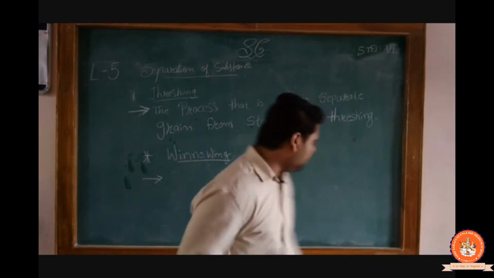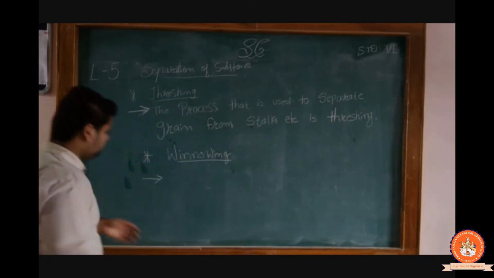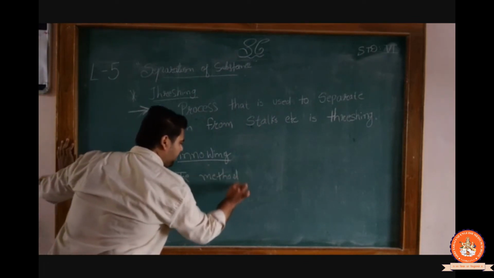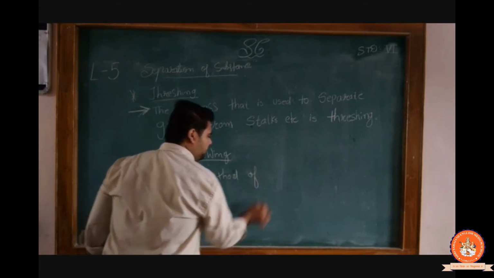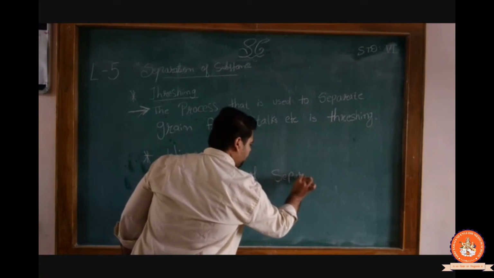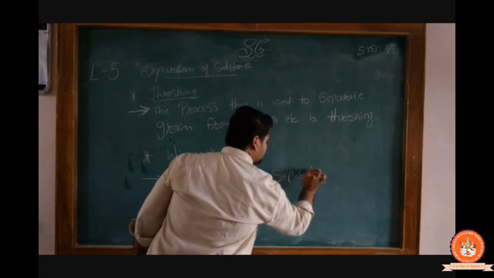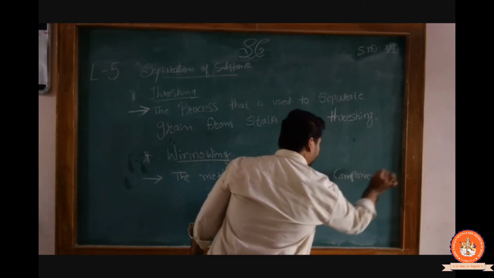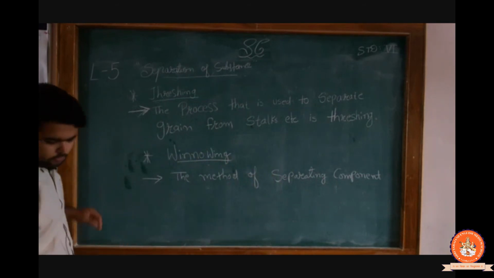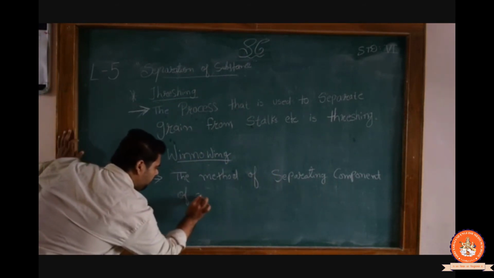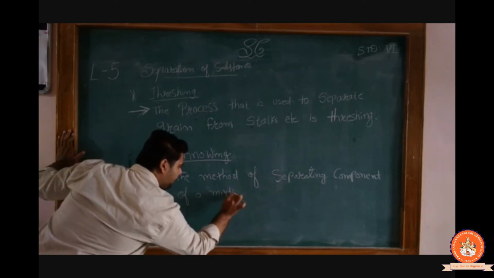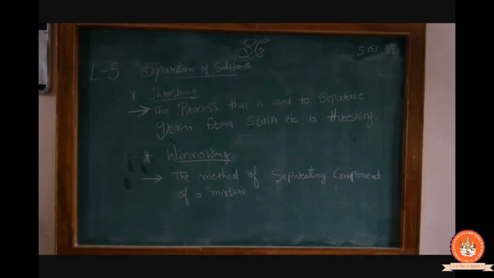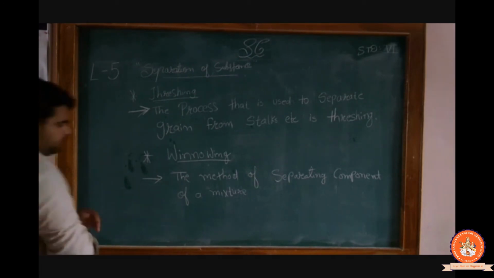The method of separating components of a mixture is called winnowing.